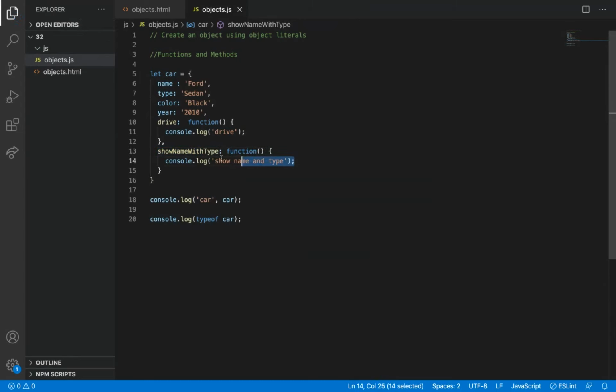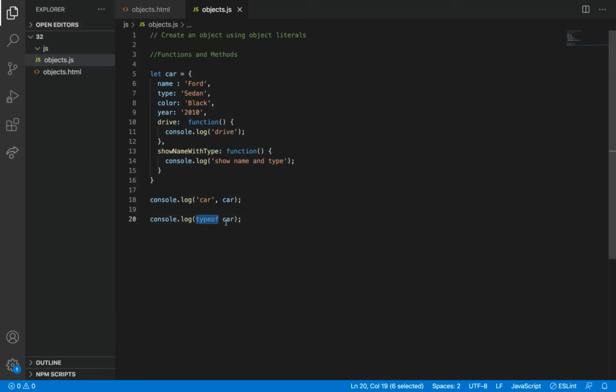We will see later how to fetch this name and then type inside this function. For now, just imagine, there are some properties. These are all the properties of the car object. These are all kind of variables, but this is functions. So functions inside the objects are called methods. So these are all the object methods. So first we need to know how we can access these things.